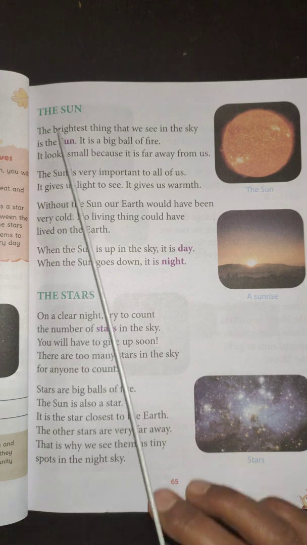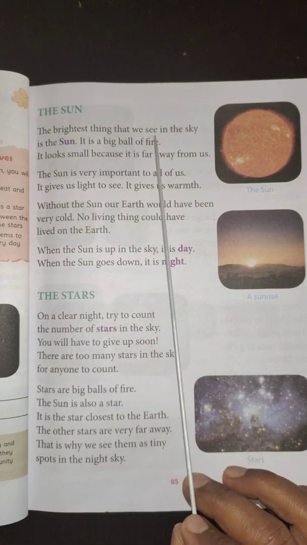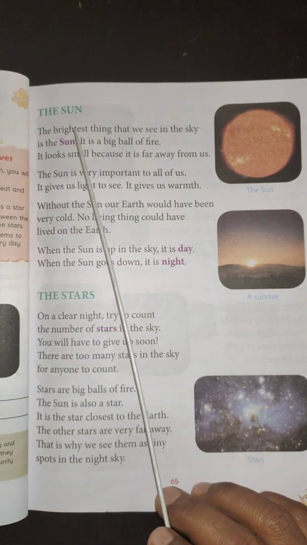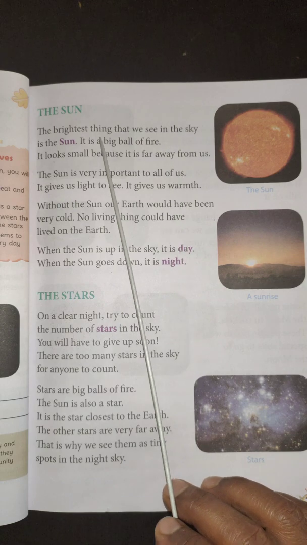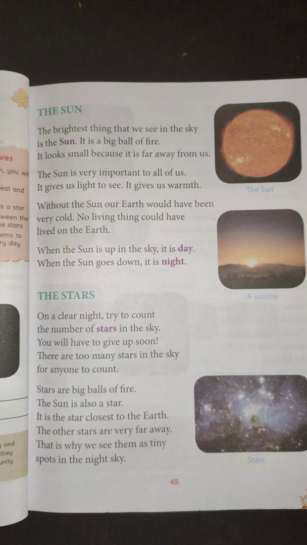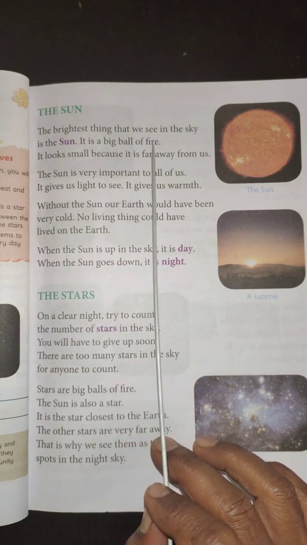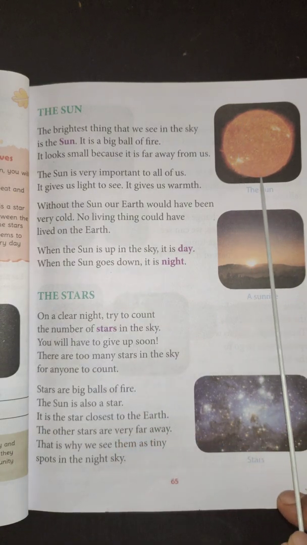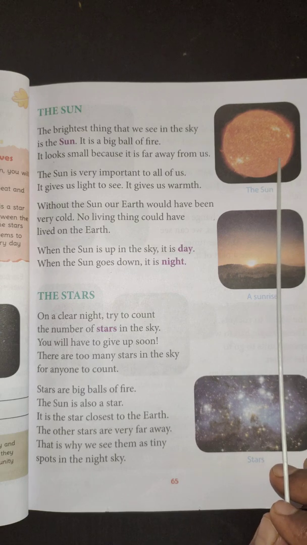The sun. The brightest thing that we see in the sky is the sun. In this picture you can see the sun. Even here also you can see the sunrise. It is a big ball of fire. In this picture you can make out, it is a big ball of fire, the sun.